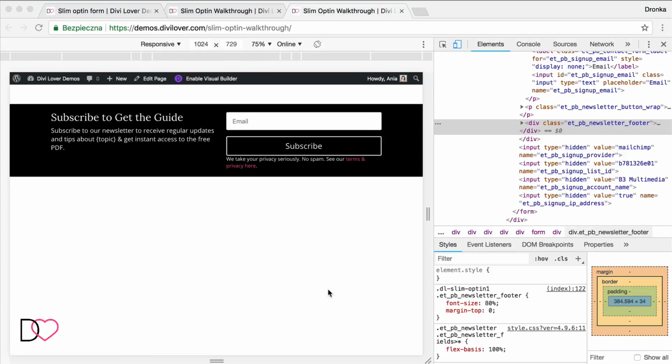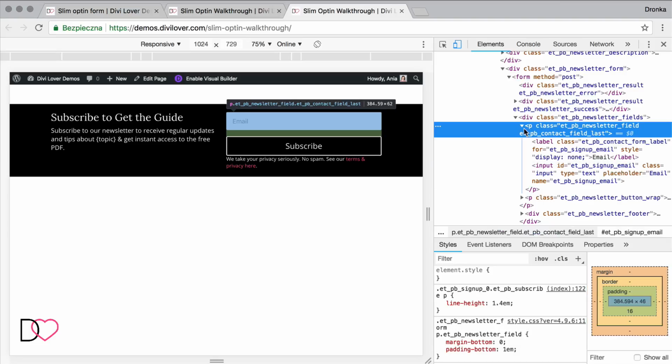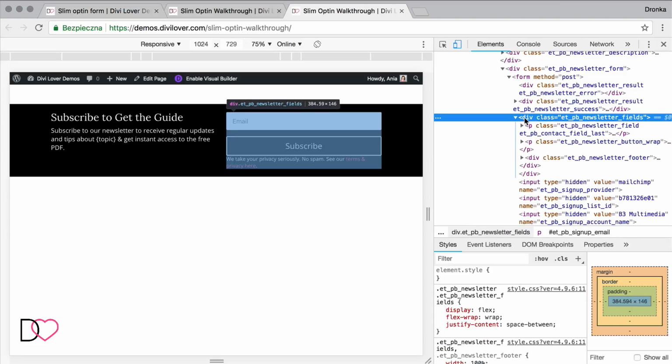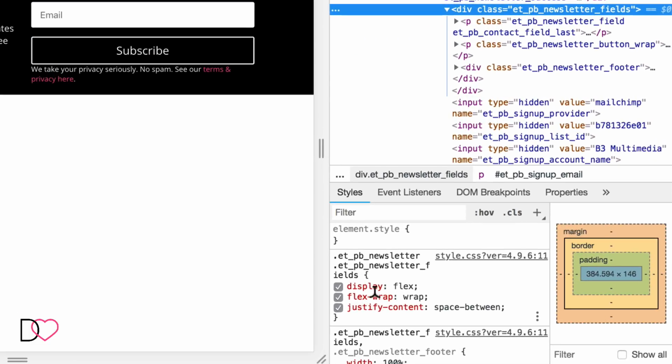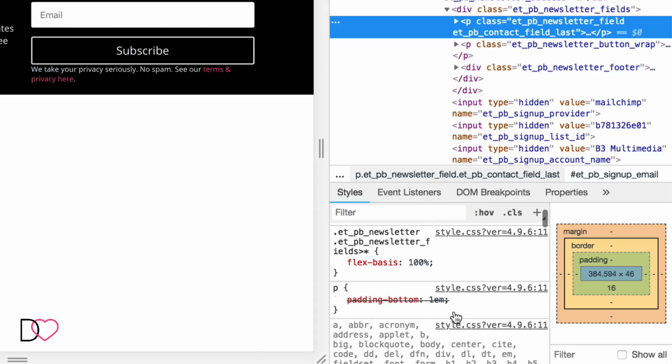Okay, great. So now the most important part is to set these two fields to be next to each other horizontally. Let's see. The div that contains these fields is already using flex, so that's great, but each field inside that div has a flex basis of 100%.